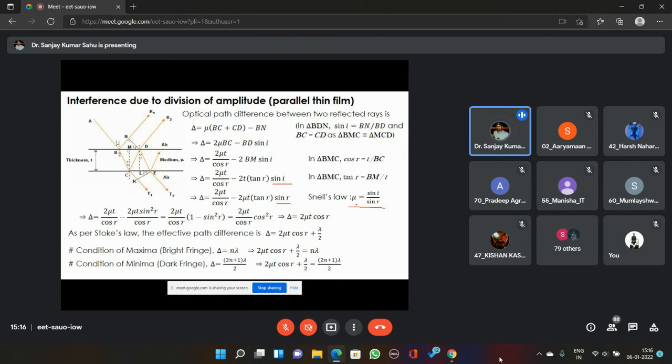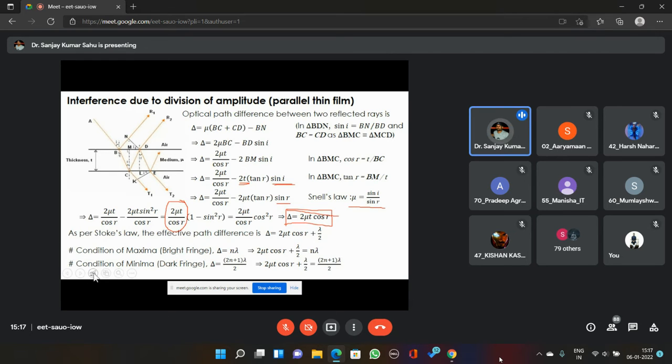If I replace that, and tan r as sin r by cos r, this becomes mu sin squared r divided by cos r. So 2 mu t by cos r can be taken common, and 1 minus sin squared r will be equal to cos squared r, and cos squared r over cos r gives the total optical path difference equal to 2 mu t cos r.